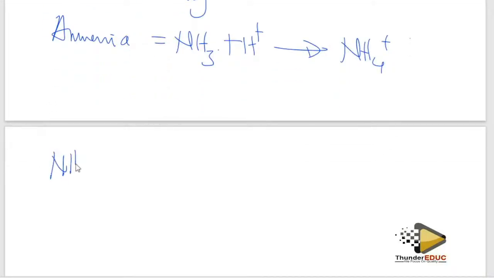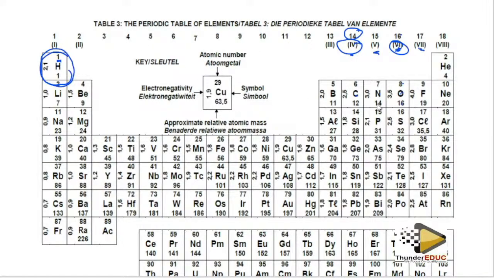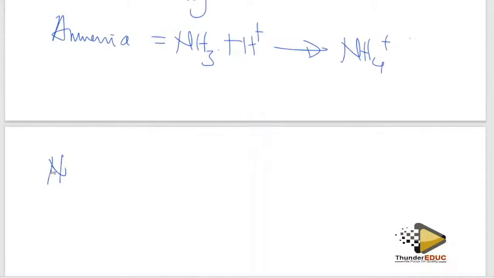So you have ammonia. You have nitrogen. Nitrogen is in which group? They are telling you it is in group 5, meaning it has 5 electrons: 1, 2, 3, 4, then I put a 5 there. Hydrogen is in group 1, meaning it has only 1 electron, and I have 3 of them.